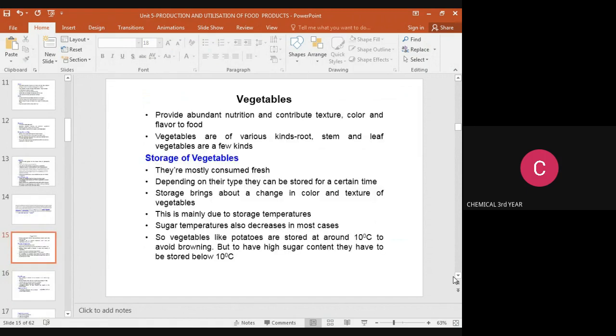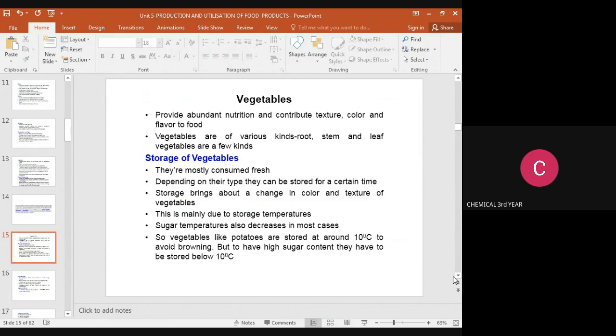The next topic is vegetables. Vegetables provide abundant nutrients and contribute texture, color, and flavor to food. Vegetables are of various kinds: root, stem, and leaves. Now, storage of vegetables. How are the vegetables stored? They are mostly consumed fresh. Depending upon the type, they can be stored for a certain time.